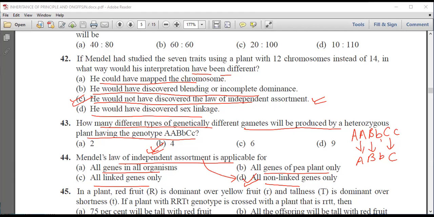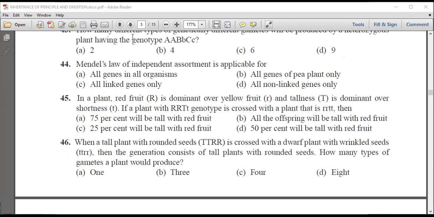Next question is, if red fruit is dominant over yellow fruit and tallness is dominant over shortness, and a plant with this genotype is crossed with another plant, then 75% will be tall with red fruit, all the offspring will be tall with red fruit, 25% will be tall with red fruit, or 50% will be tall with red fruit.